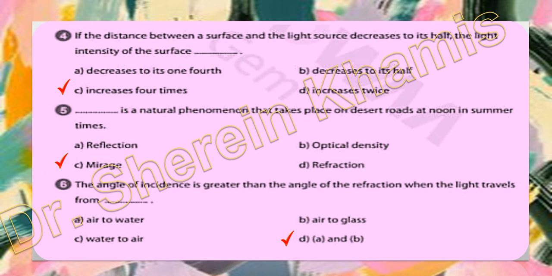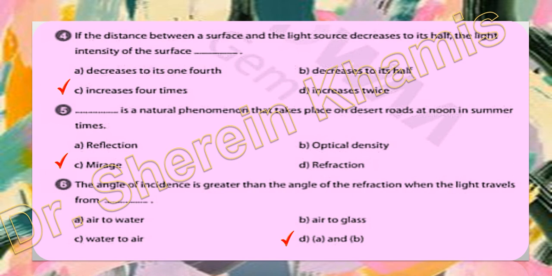Okay, question 5 says: what is the natural phenomenon that we mentioned more than one time that takes place on desert roads at noon in summertime? We have a phenomenon where we see water or a body on the surface of the earth, where we see light that makes a refraction. So we have the mirage phenomenon, which makes you see objects that are not present at all.